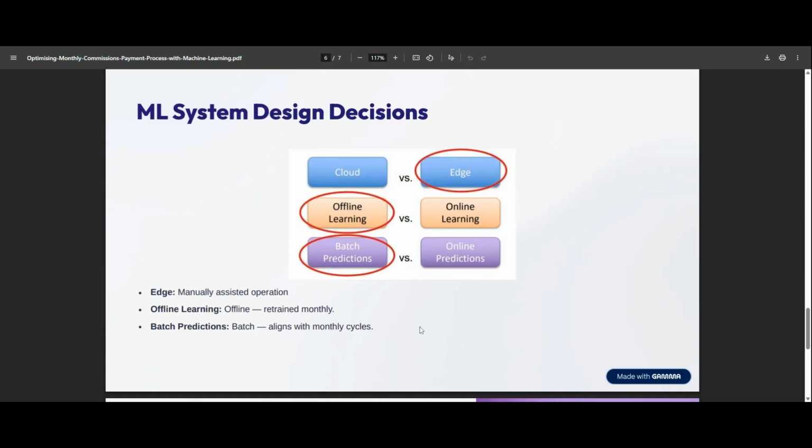So, what decisions have I made for this system? I've decided to go edge over cloud because it's a manually assisted operation. It should be based on offline learning, be retrained monthly, and also use batch predictions. So it's a batch process that's run on a monthly cycle.